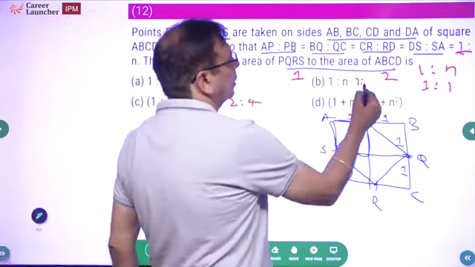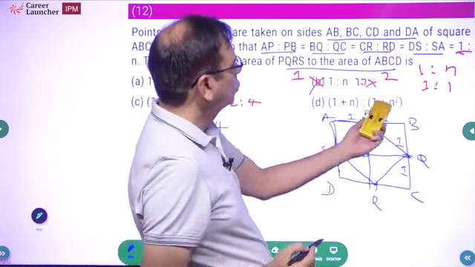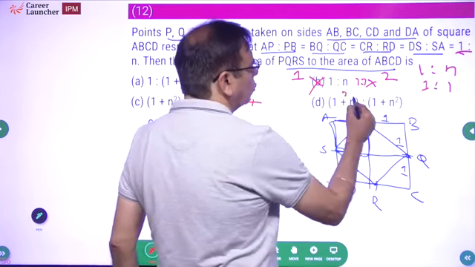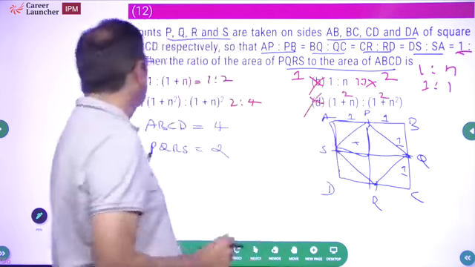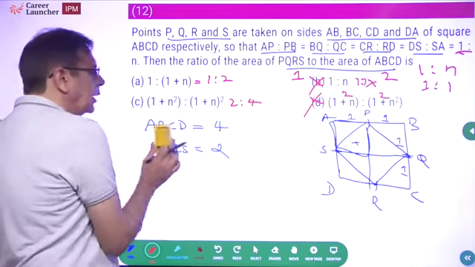This is 1 is to 1. Wrong choice. This is 1 plus 1, 2, so this is 2 is to 2. Wrong choice. So the answer is either A or C. We have eliminated 2 out of the 4 choices. Let's do another figure.